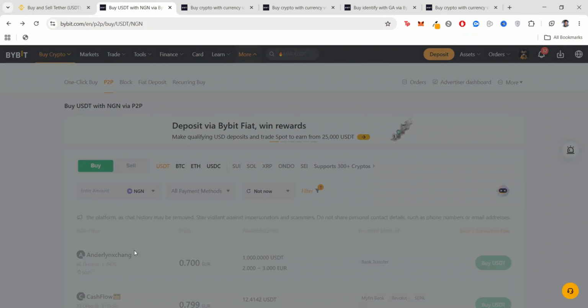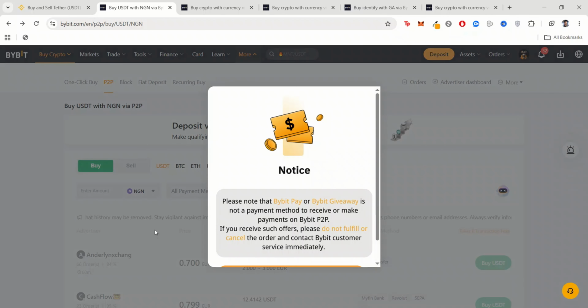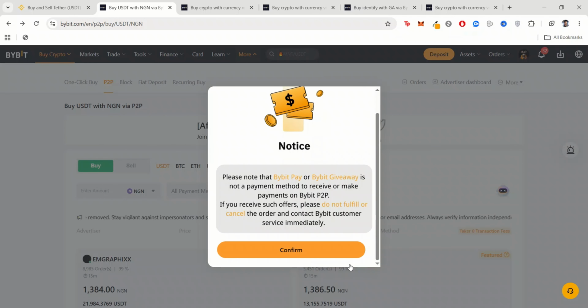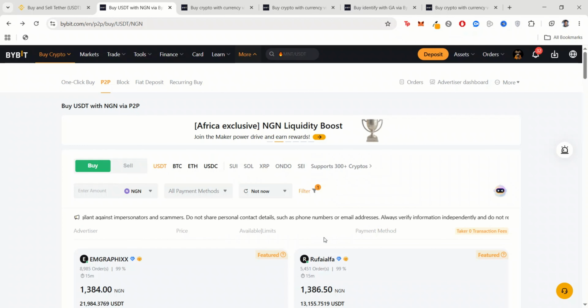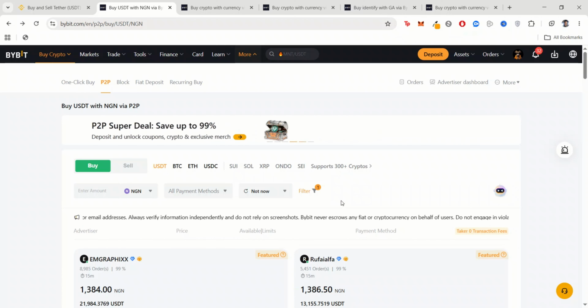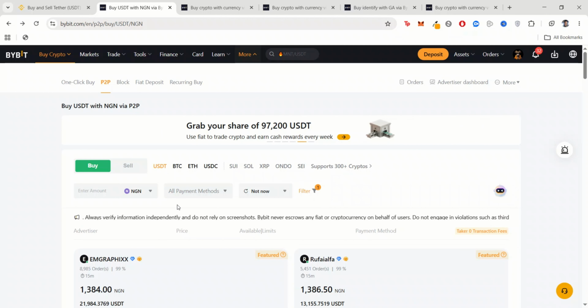So it all depends on your region. You should know the payment methods accepted if your country is there, so you know which one to use. You can't be in Nigeria and trading on Binance, except if you have another payment method like dollar or something like that. That's when you can trade from Nigeria. But if you're doing bank transfer and other stuff in Nigeria, you have to use Bybit and not Binance. So that's all for that.